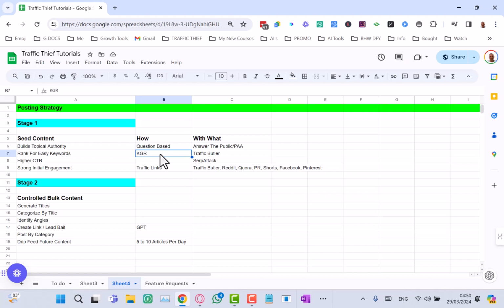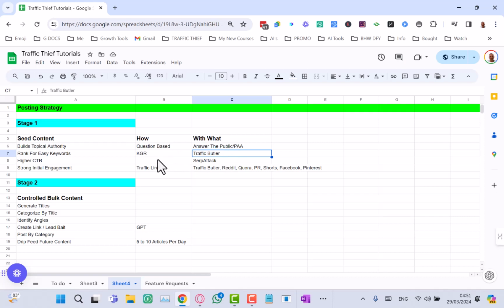Now, to do that, I'm going to use Traffic Butler. You might have another tool that does KGR keywords. We have also got Keyword Intent that does that. We also have a desktop tool, which was my original KGR keyword tool. But the one in Traffic Butler is actually very, very good because it's quick, it's easy, and it does it with a lot more information that we can use within the presets of Traffic Butler. So Stephanie will go over how to do that in that separate video that we do.